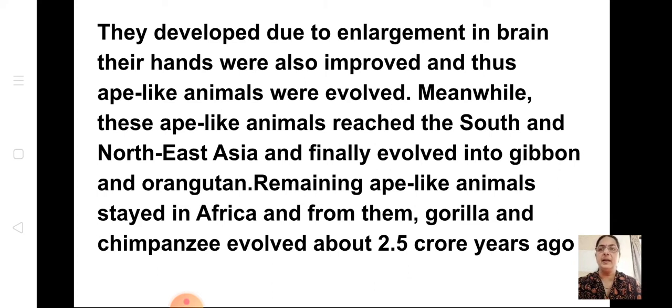Meanwhile, some of these ape-like animals reached South and Northeast Asia and finally evolved into gibbon and orangutan, because they are isolated, isn't it? That is only speciation. They are reproductively isolated, and they evolved into gibbon and orangutan. The remaining ape-like animals stayed in Africa, and from them gorilla and chimpanzee evolved about 2.5 crore years ago.